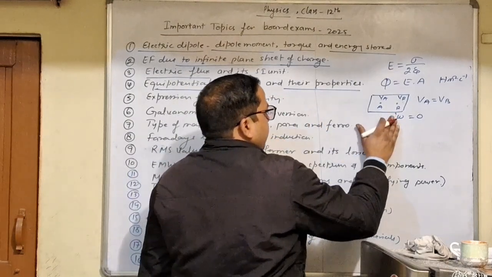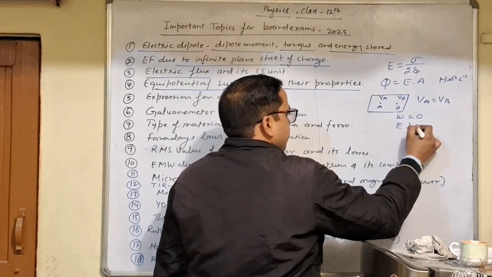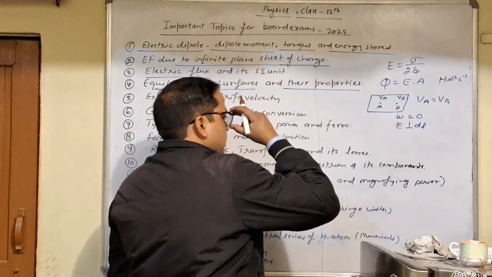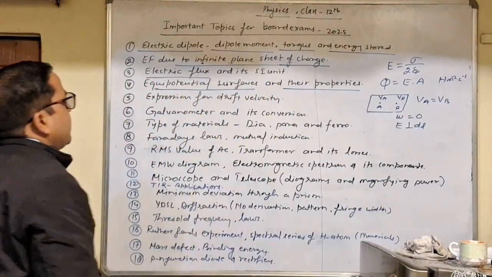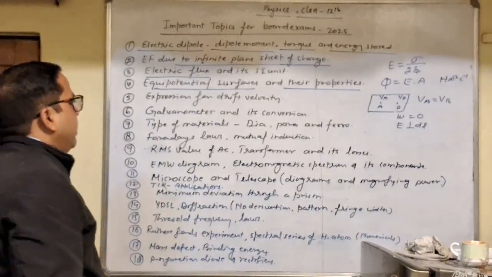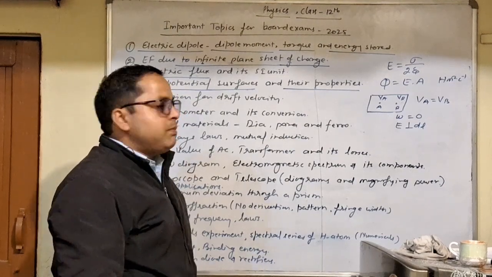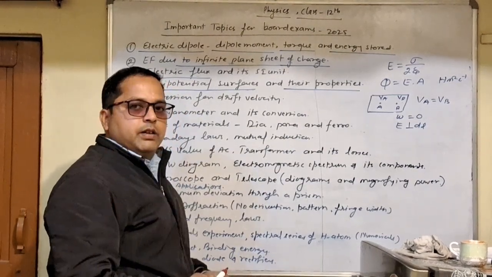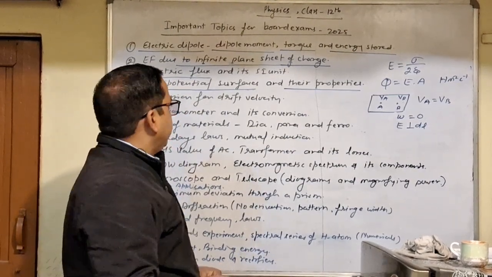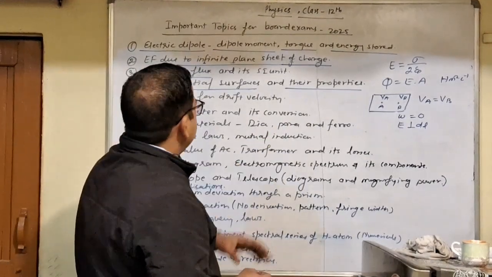And next, the electric field is always perpendicular to the equipotential surfaces, and they never intersect each other. And the last one, they come closer in a strong electric field and move apart in a weak electric field. So very simple topic, you can prepare it.